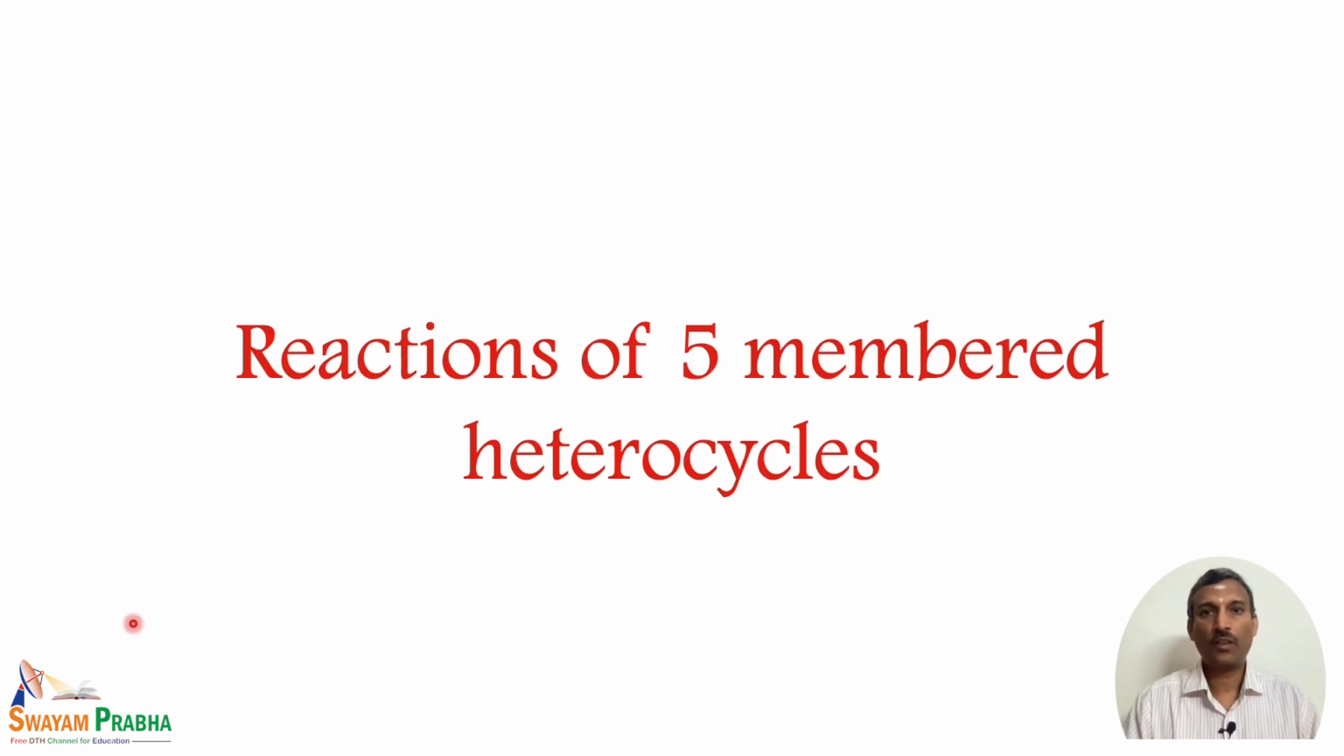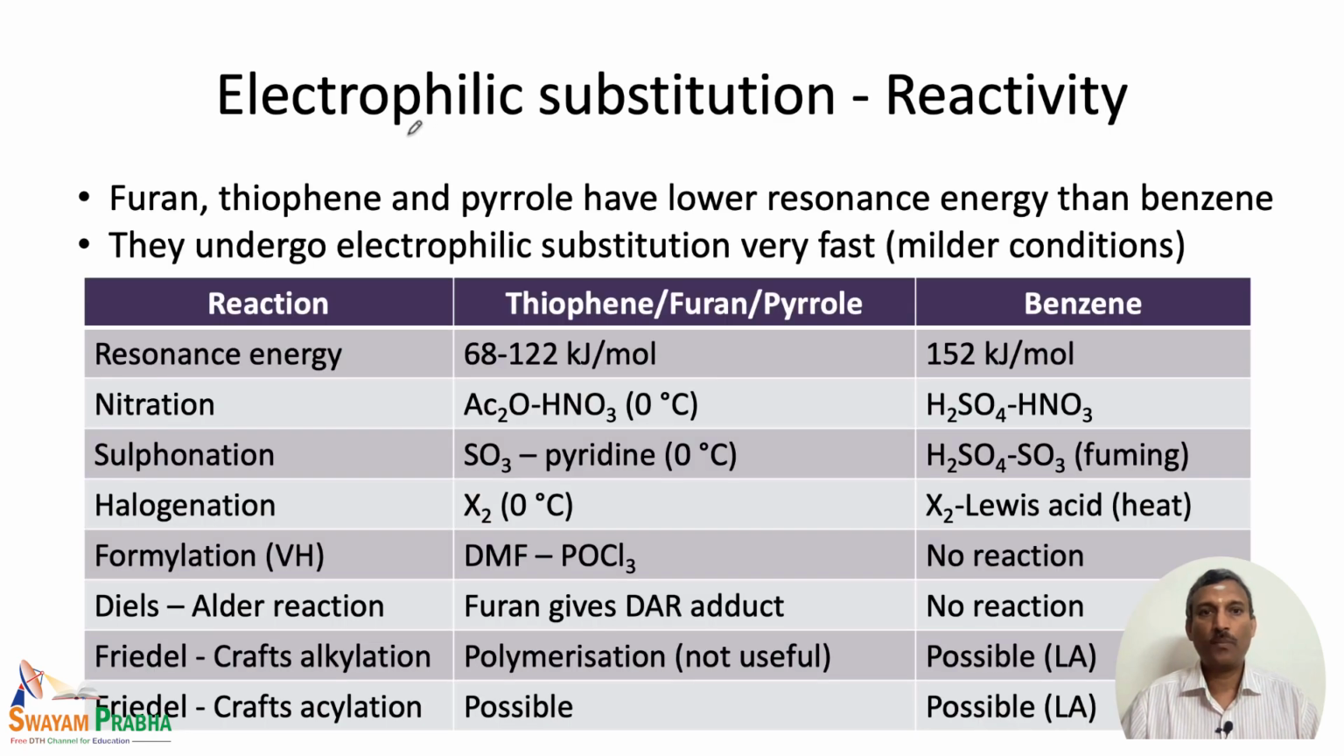Welcome to the session on reactions of 5-membered heterocycles. Let us look at a brief overview of electrophilic substitutions on heterocyclic compounds. So, basically we know aromatic systems, especially benzene and other pi-rich systems, can undergo electrophilic substitution very readily, and we have seen that 5-membered heterocycles, especially furan, thiophene and pyrrole, also have aromatic character. So, that means they also generally would like to undergo electrophilic substitution reactions similar to benzene.